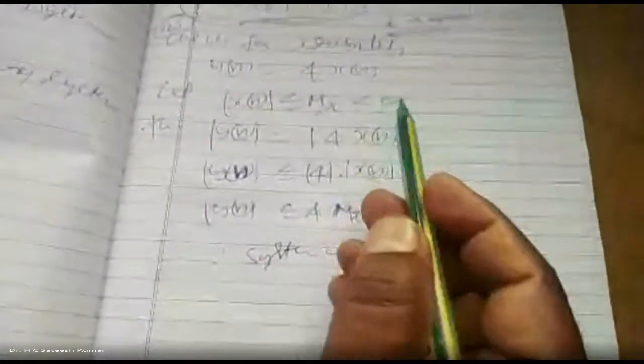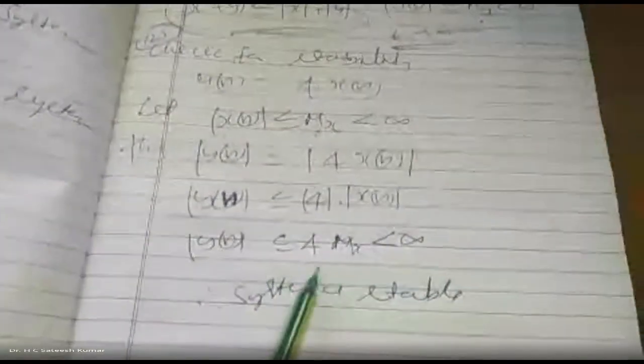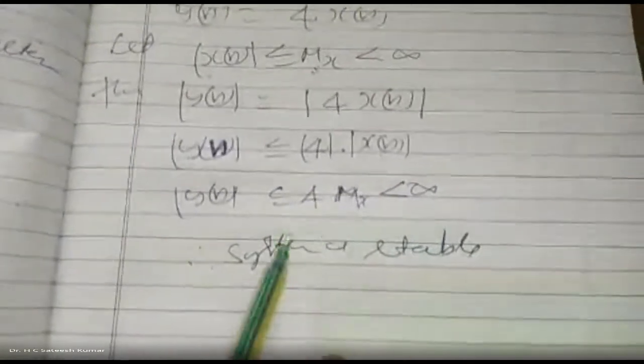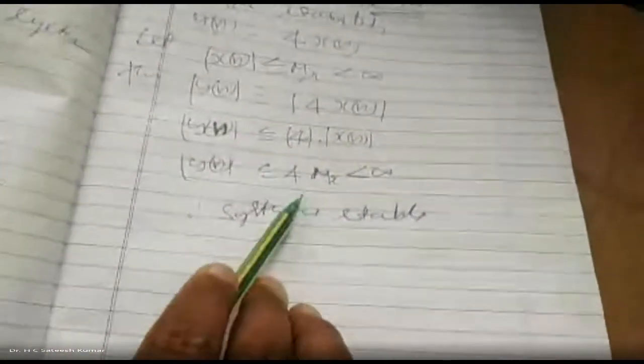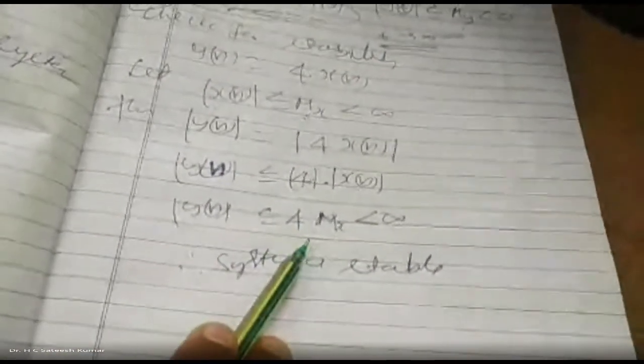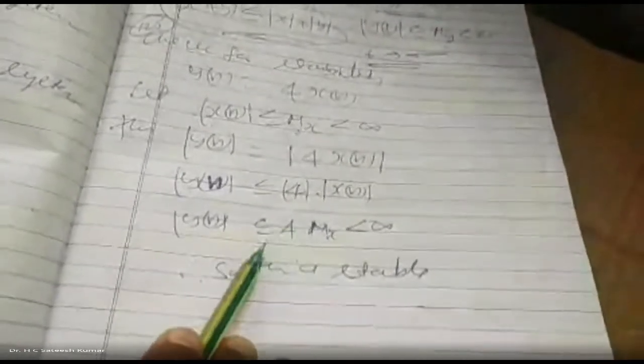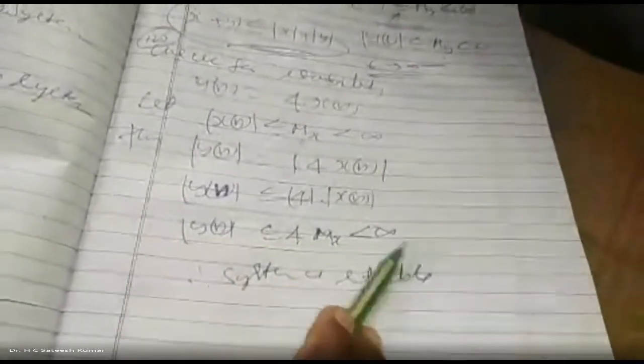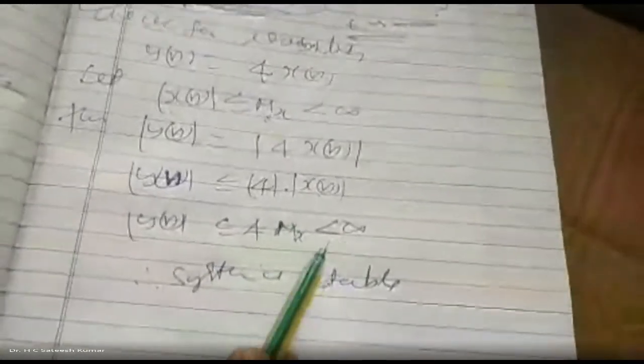As time tends to infinity, here we don't have n terms or t terms at all. That's why we have taken Mx less than infinity. If t is there, we put t equal to infinity or n equal to infinity, then we make it infinity. But the term is not there. That's why it comes out as stable. Okay, right.